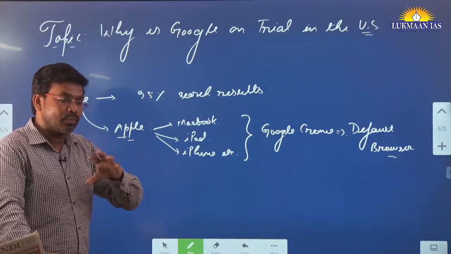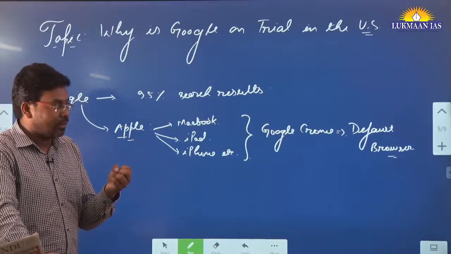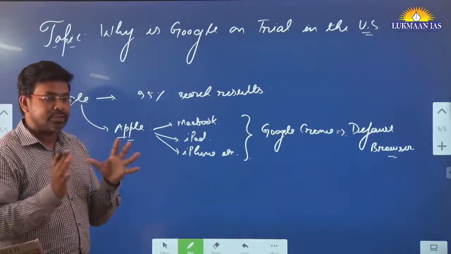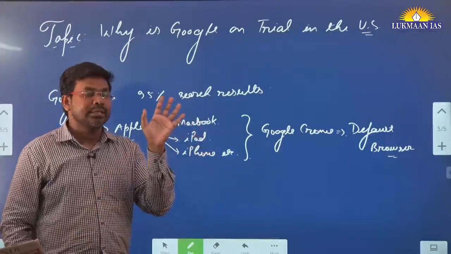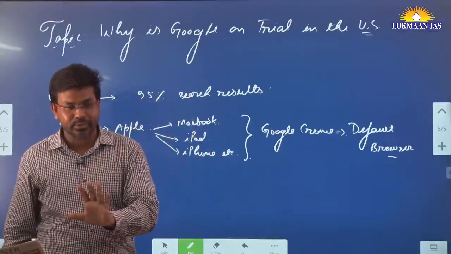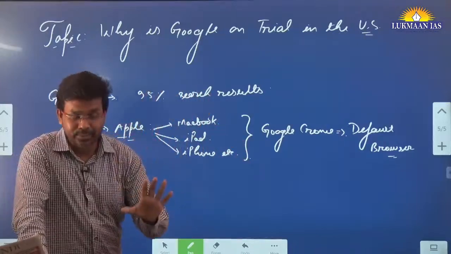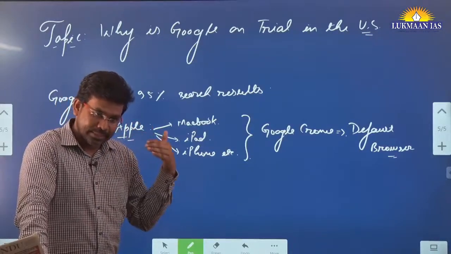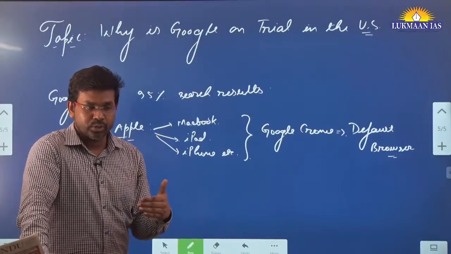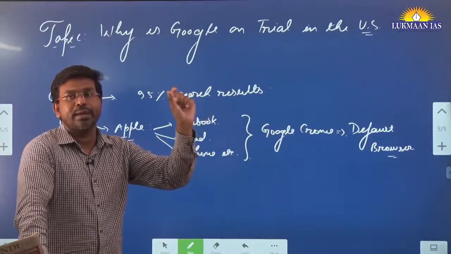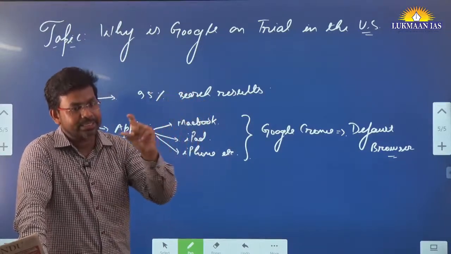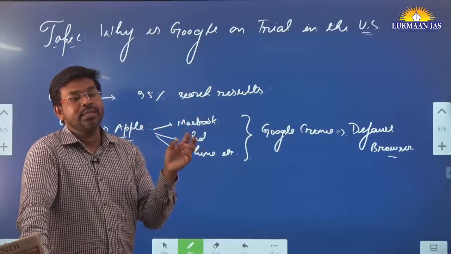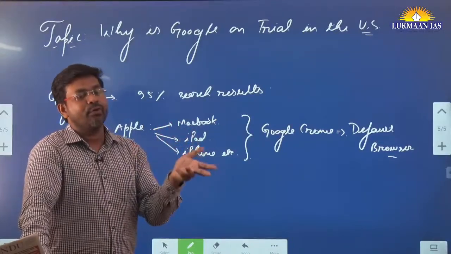Microsoft had operating systems. There are different kinds of software: one kind is known as system software, the other is application software. Microsoft was making system software, that is, operating systems like Windows. At that point of time there used to be Netscape as the internet's search engine. So Microsoft came up with Internet Explorer and made it the default.